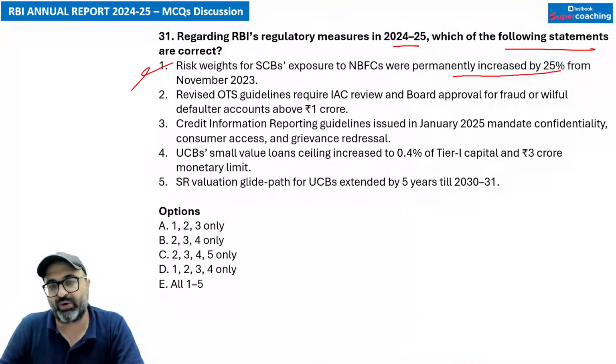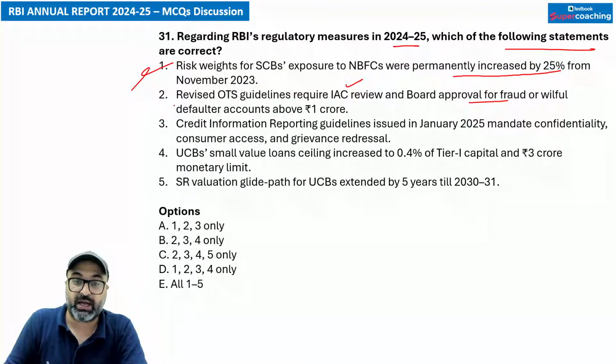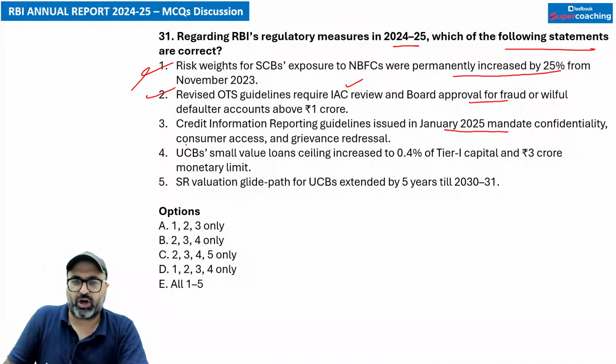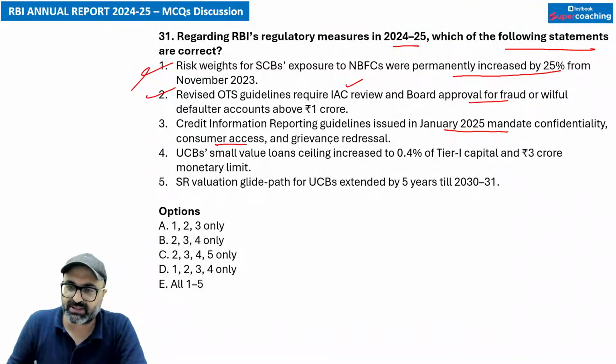Revised one-time settlement guidelines require internal committee review and board approval for fraud or willful defaulter accounts above 1 crore. That is absolutely correct. Credit information reporting guidelines issued in January 2025 mandated confidentiality, consumer access, grievance redressal.